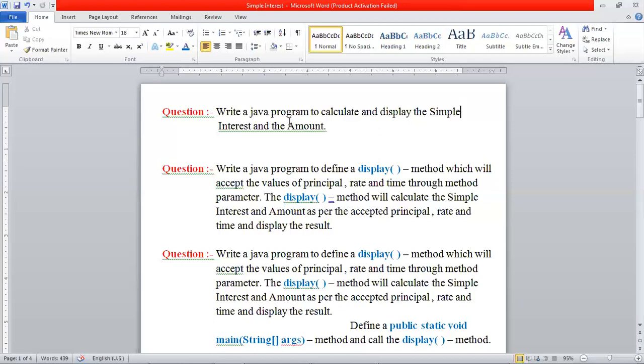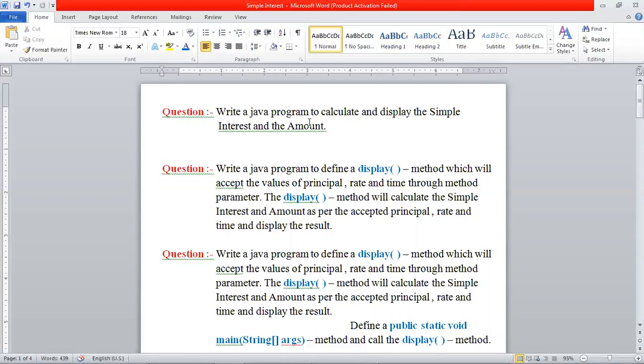Now let me tell you the difference between question number 1 and question number 2. Forget question number 3. Let us focus on question number 1 and question number 2. In question number 1, write a Java program to calculate and display the simple interest and the amount. Directly it is given. Now what will be the name of the method?